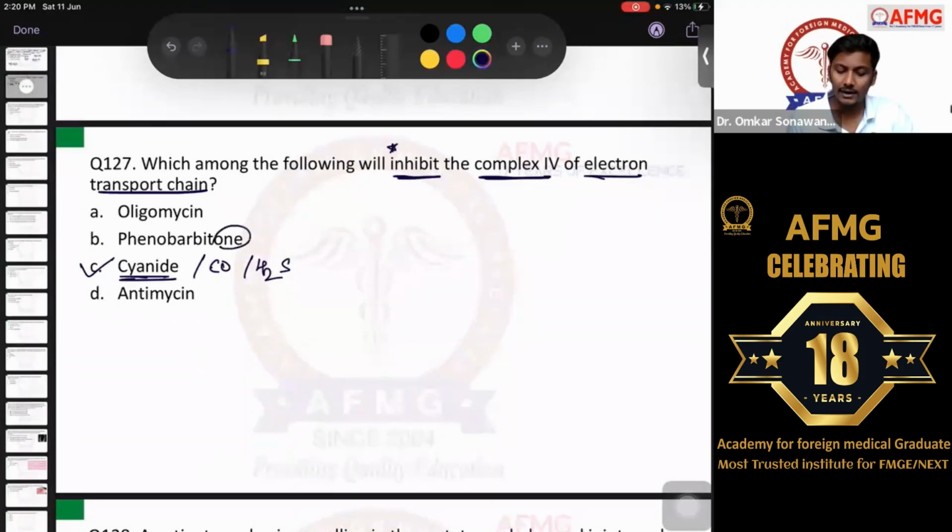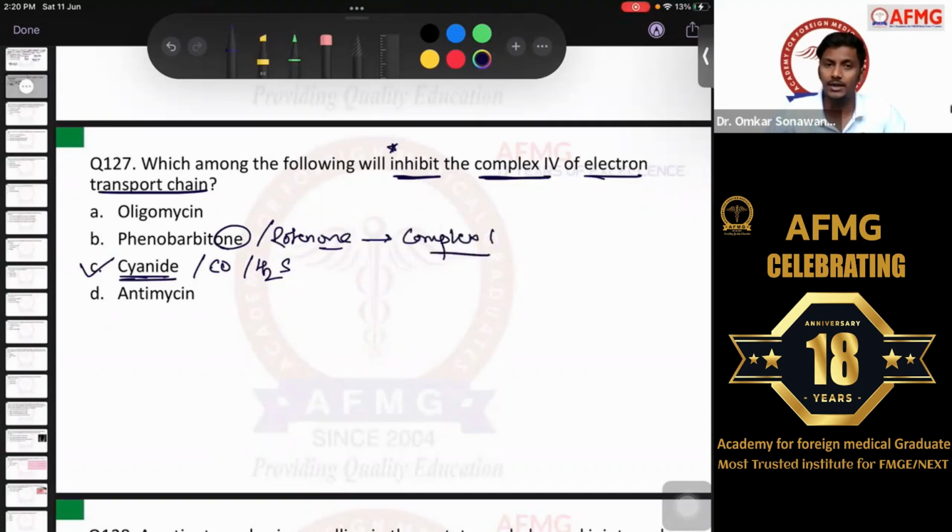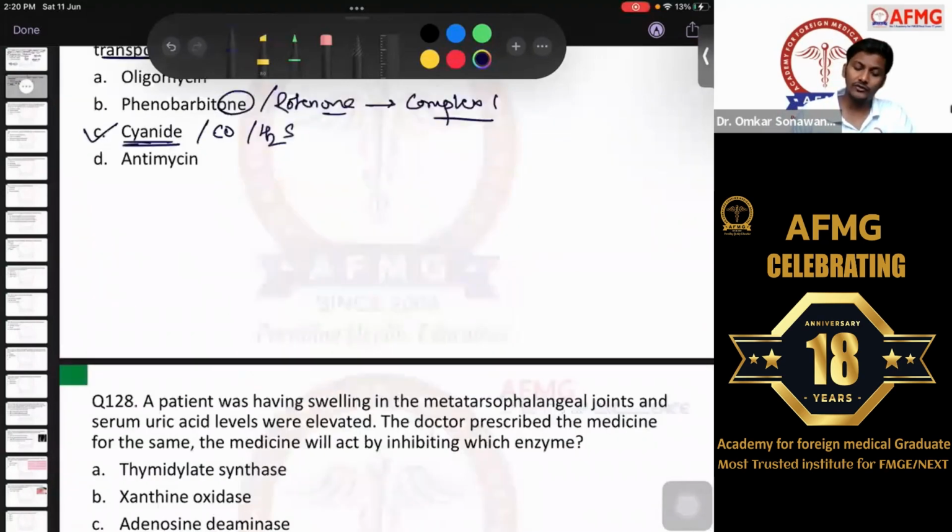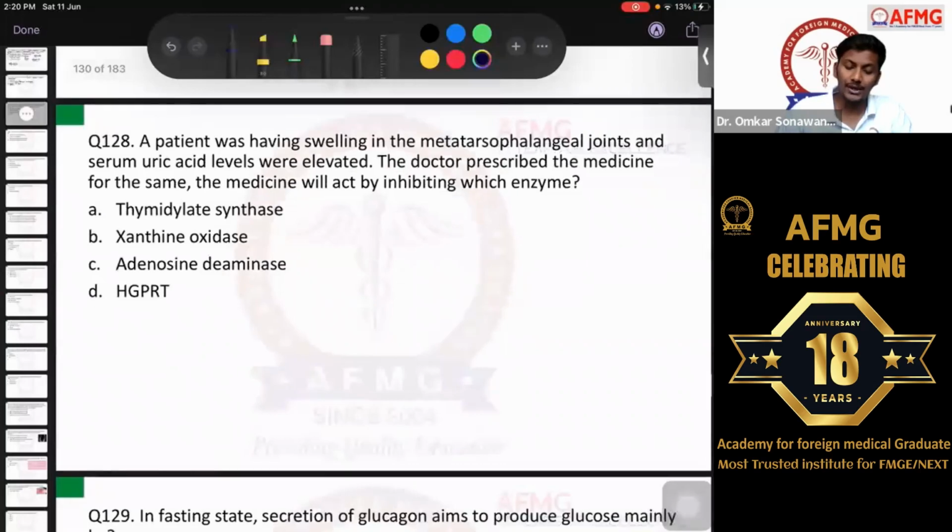Whereas, as we know, phenobarbital or rotenone, they will inhibit complex 1 of ETC. No issues with this, anybody? Please remember this.